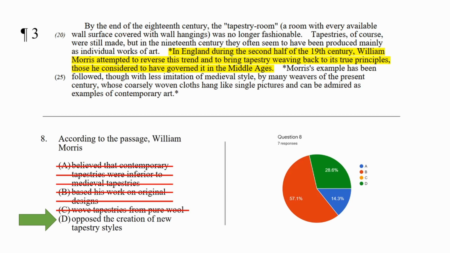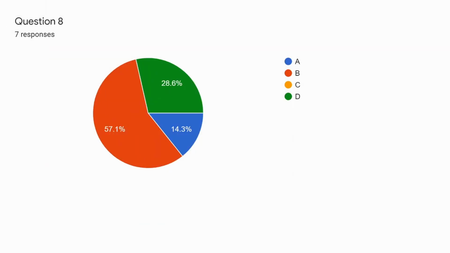Let's look at the highlighted sentence. In England, during the second half of the 19th century, William Morris attempted to reverse this trend and to bring tapestry weaving back to its true principles, those he considered to have governed it in the Middle Ages. So D says, opposed the creation of new tapestry styles. And the sentence says, William Morris attempted to reverse this trend and to bring tapestry weaving back to its true principles. So he wanted to bring tapestry weaving back to its true principles, instead of introducing new styles. So the correct answer here is D.